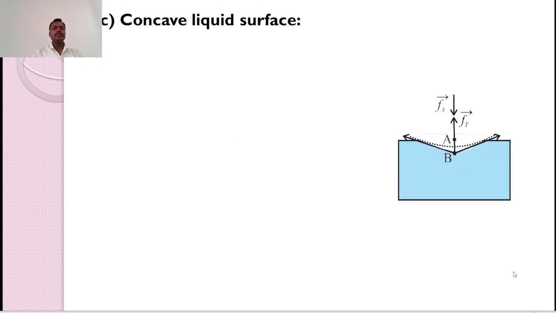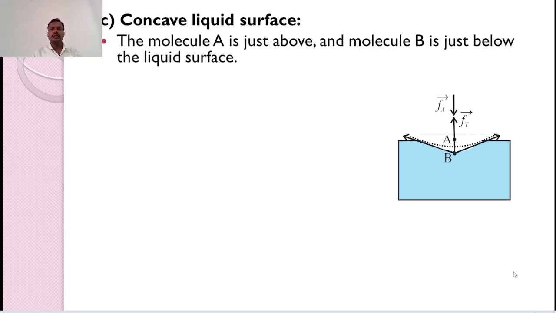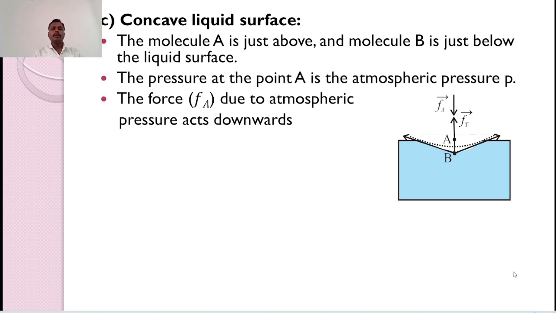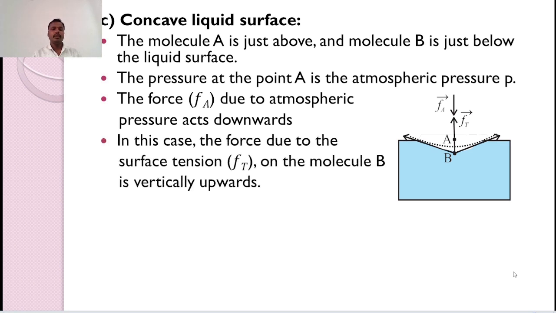And the third case is a concave liquid surface. Consider molecule A just above and molecule B just below the liquid surface. The pressure at point A is atmospheric pressure. The force Fa due to the atmospheric pressure acts in the downward direction. In this case, the force due to the surface tension, that is Ft, on molecule B is vertically upward.